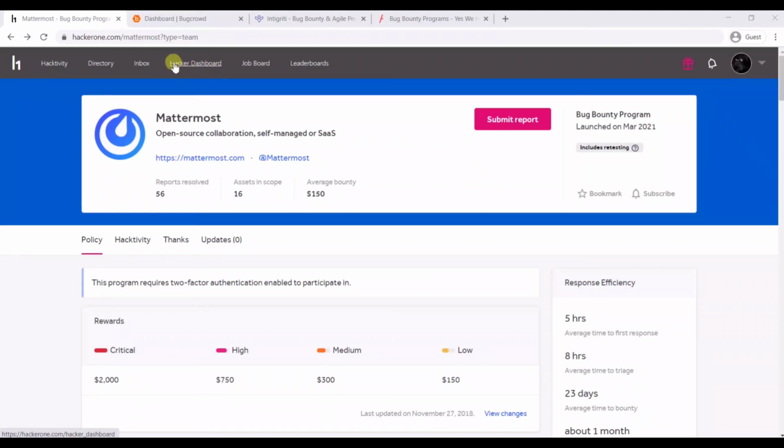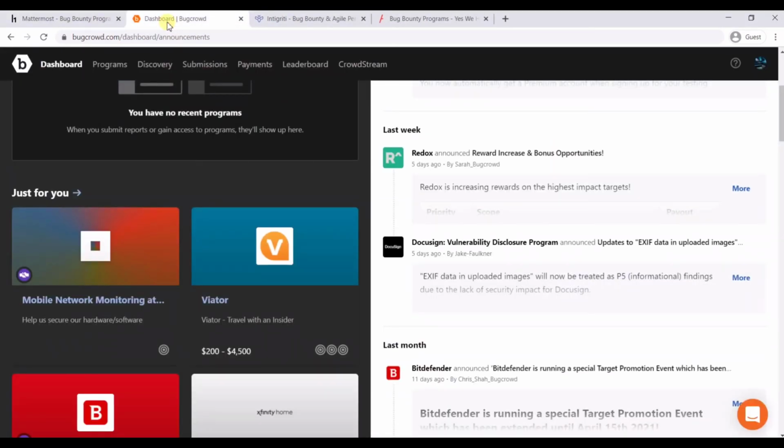Then we have a job board where we can see the latest information about jobs in security testing. And then we have another popular platform, that is Bugcrowd.